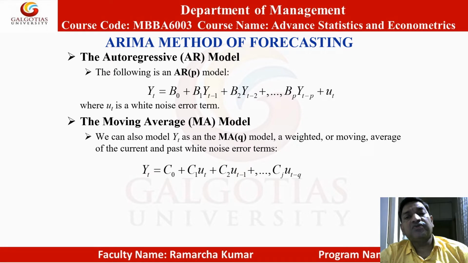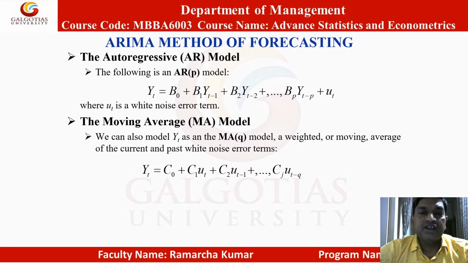ARIMA method of forecasting. ARIMA is auto-regressive integrated moving average. So let us begin first with AR model, auto-regressive model. The following is an AR(p) model. P means P period lag. So Yt will be regressed on its own value with a P period lag.